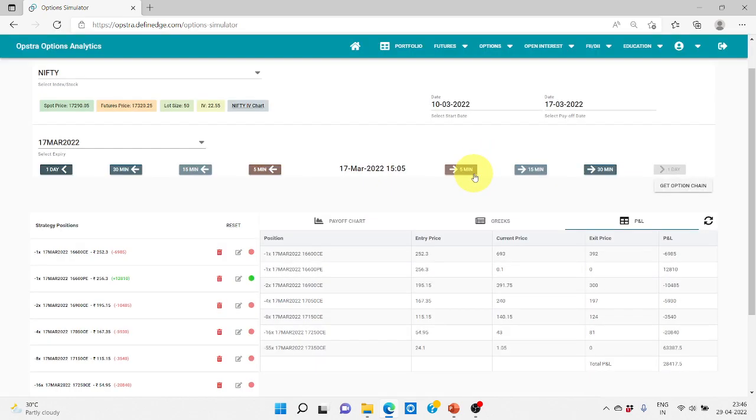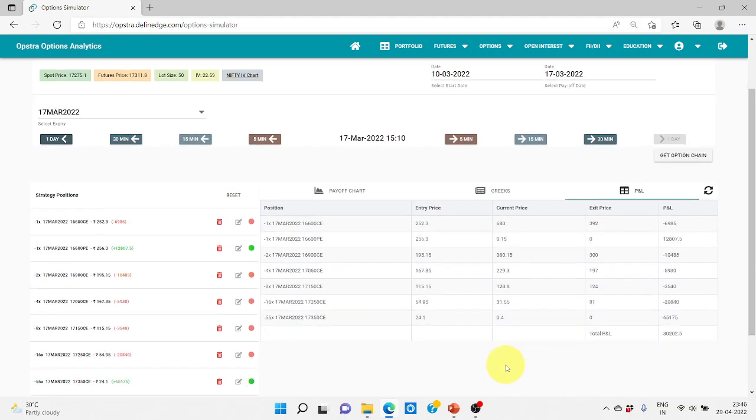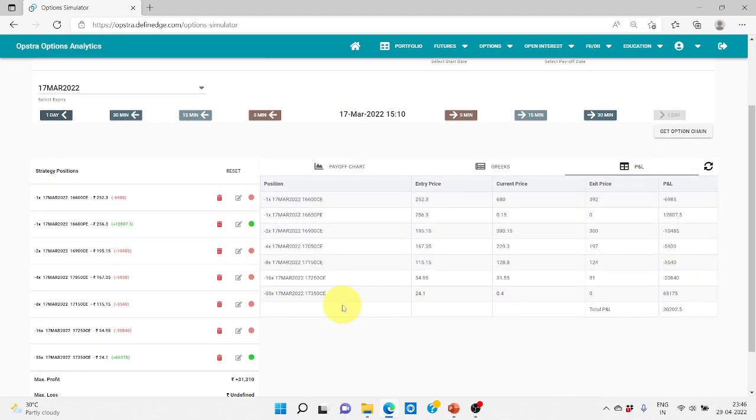If you wait another 5 minutes, you're going to get that entire amount of profit because these two are going to expire at zero. Just imagine you're going to get a profit of 30,000, but you have sold 55 lots on one side and one lot on the other side. Considering you need 1 lakh for one naked sell, here you need 56 lakhs for getting this 30,000.